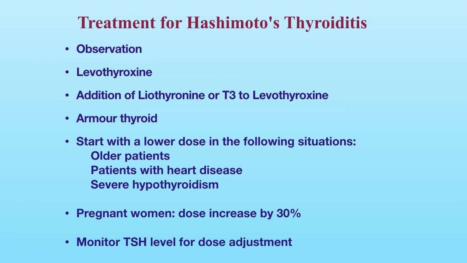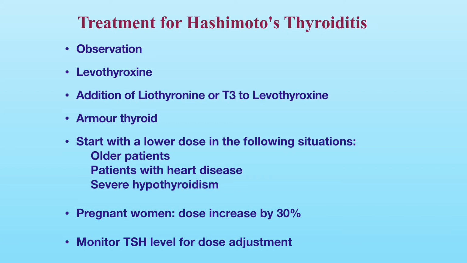Older people, people with cardiovascular disease or severe hypothyroidism may need to start with a lower dose of levothyroxine, and the dosage will be increased gradually to allow your body to adjust to the increase in metabolism. Although the standard treatment for hypothyroidism is levothyroxine, Armour Thyroid is also available.